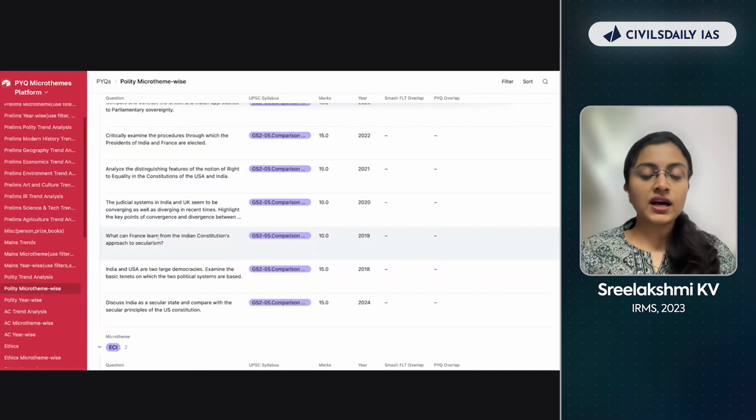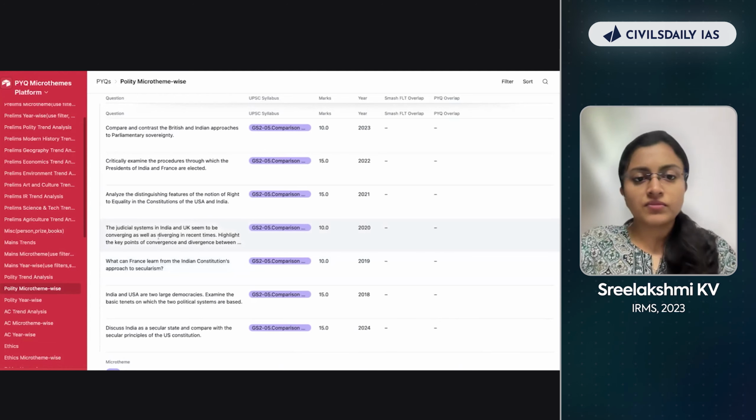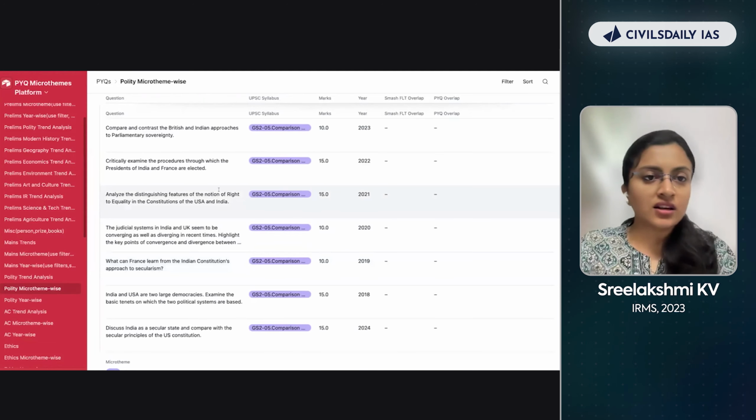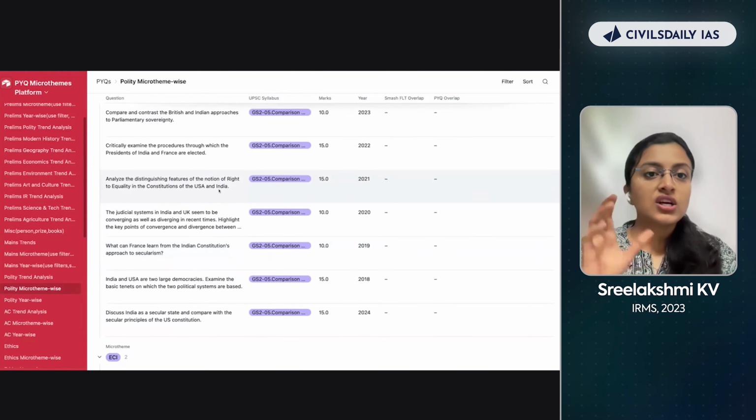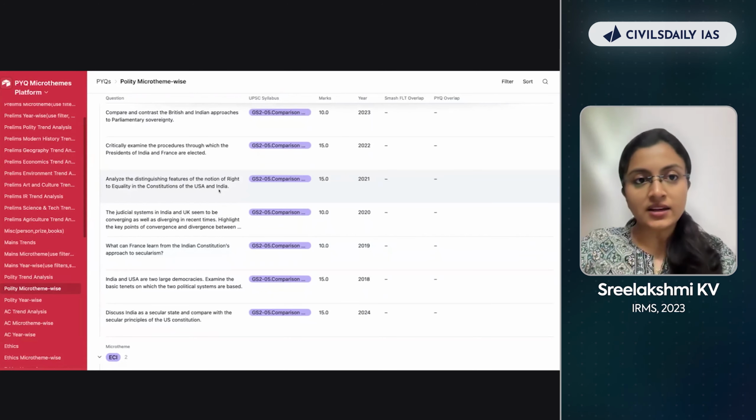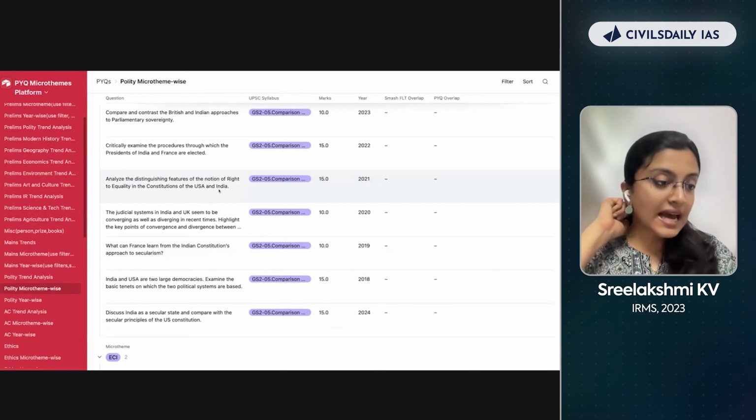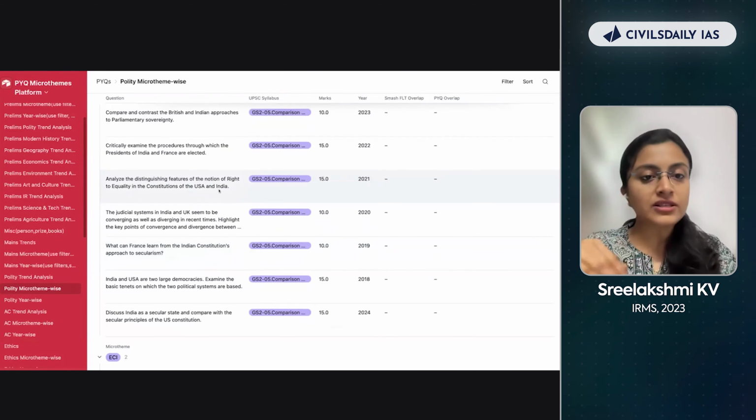Just in Lakshmikant, there is a chapter, a box given in the initial chapter itself, where it is given that India has taken a few things from the different constitutions of the world, right? For example, from France, India has taken secularism. From USA, India has taken different things like fundamental rights and so on and so forth. Whichever thing has been taken by India from a particular constitution, just try and compare the two. Has India just copy-pasted it, or has it brought some modifications before adopting it?